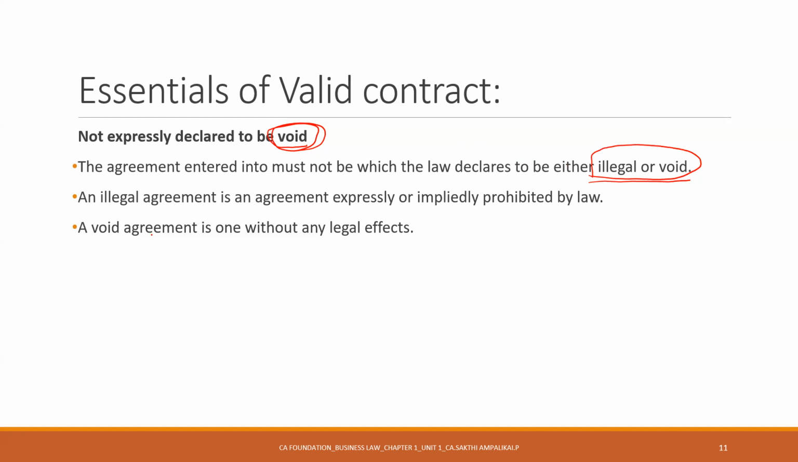An illegal agreement is an agreement which is expressly or impliedly prohibited by law, and a void agreement is one without any legal effects. Meaning you could not execute the contract, that's all. You may not have any legal implication. Nobody is going to sue you because it's impossible to execute that particular object of the contract.